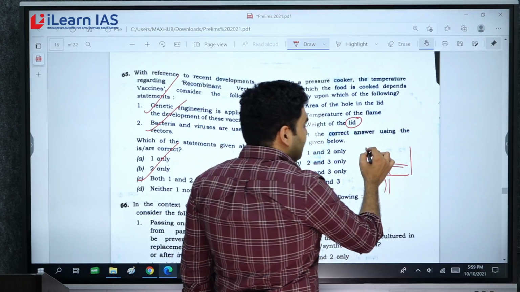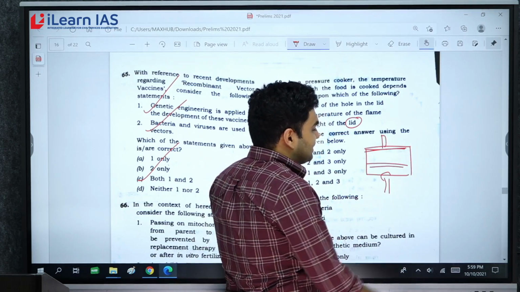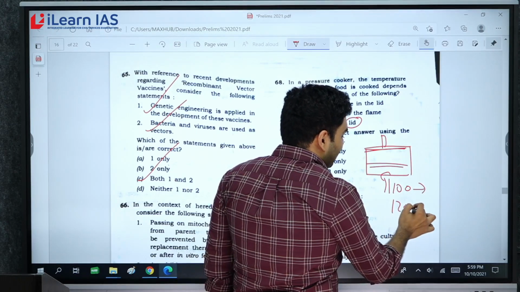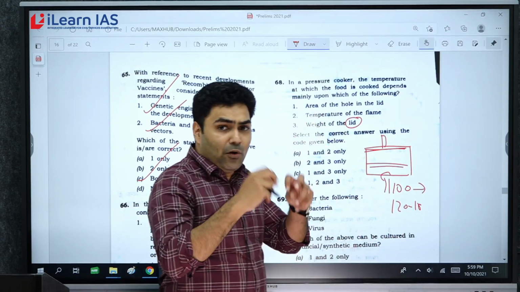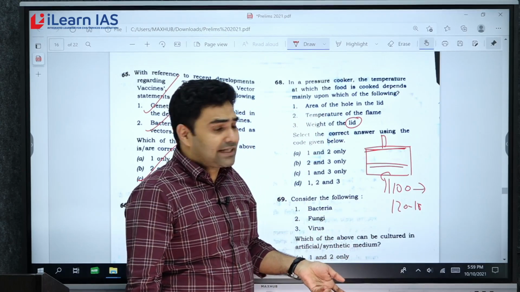But in the pressure cooker, since we are applying pressure, rather than water boiling at 100 degrees Celsius, water boils around 120 or 150 degrees Celsius. So more heat can be given to the items that are cooked, and more easily things can be cooked.